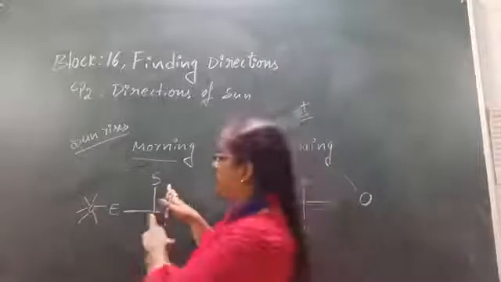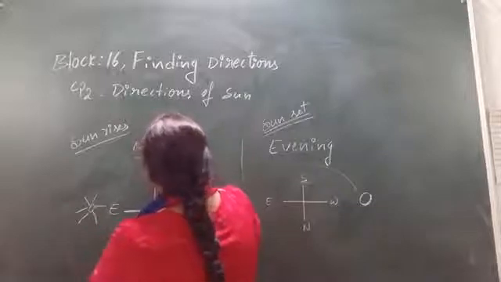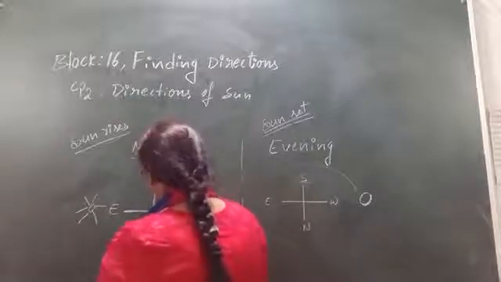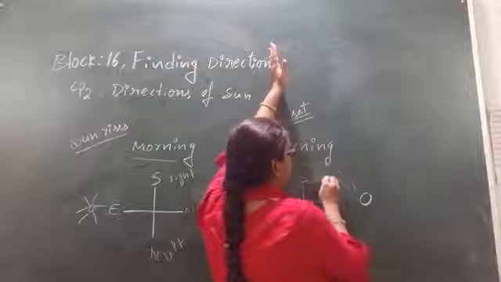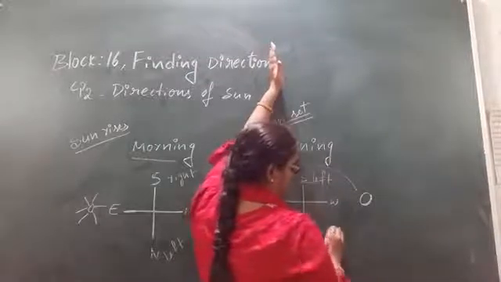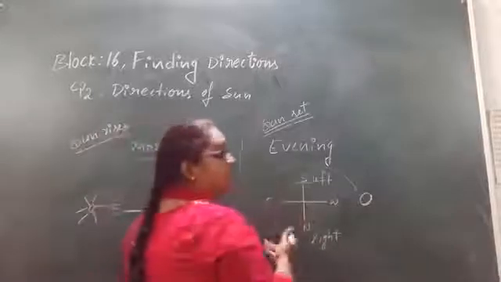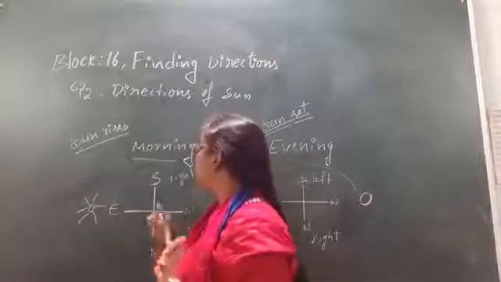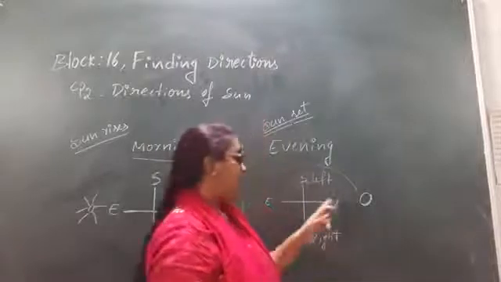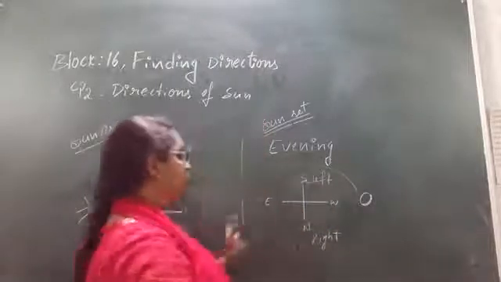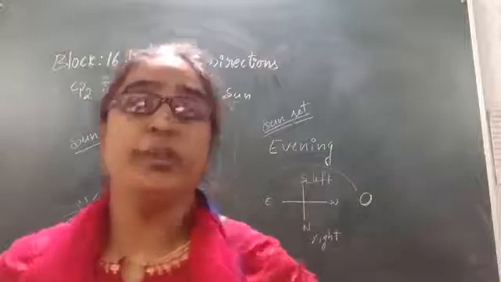Before, when I was facing sunrise, south is my right side and north is my left side. Now what happened? Now south became my left and north became my right. Did you all understand, children? So these cardinal directions didn't change. Only because I changed my position from front to back, this happened. My right became left, my left became right. Understood, everyone? Yes? Okay.